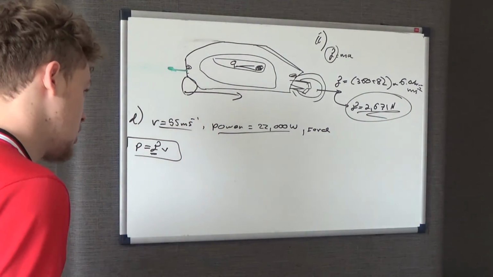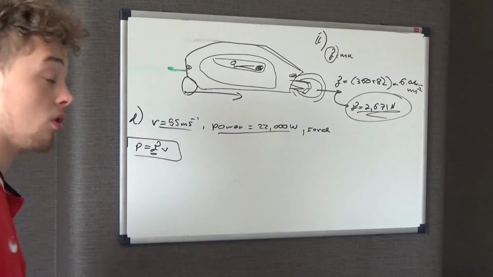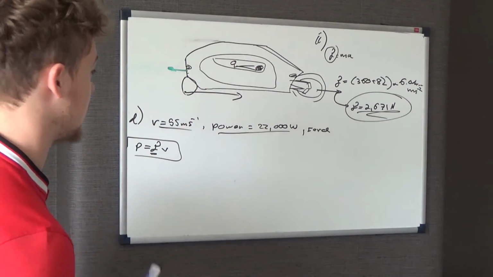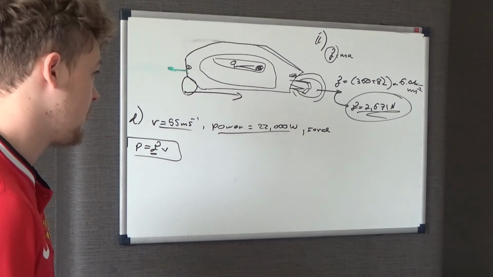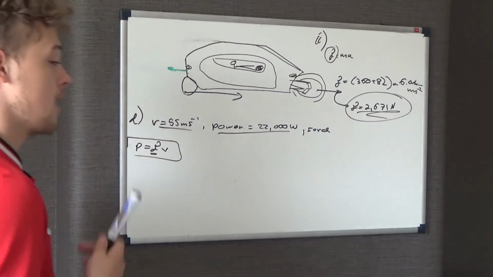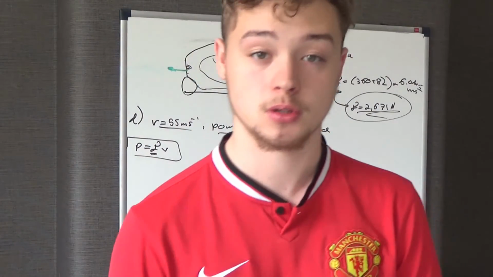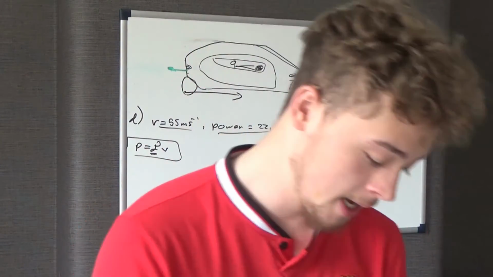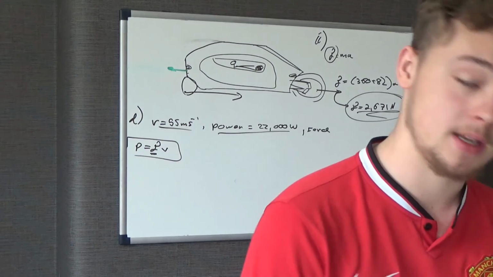Well, yes, that is true, but it's not accelerating. Therefore, when it's not accelerating, there's no resultant force. In other words, the resistance force is equal to the forward force of the vehicle. It's not asking you to state that in your answer.